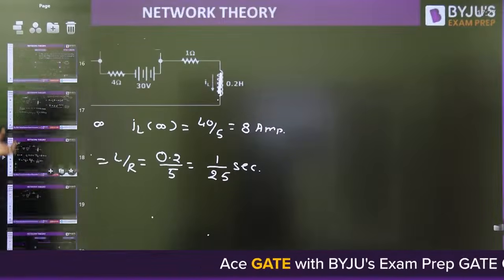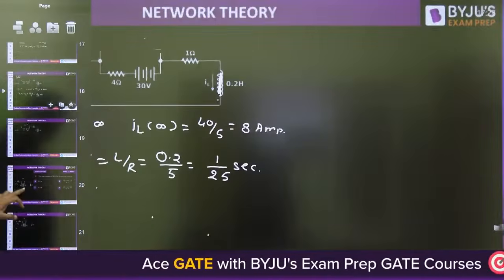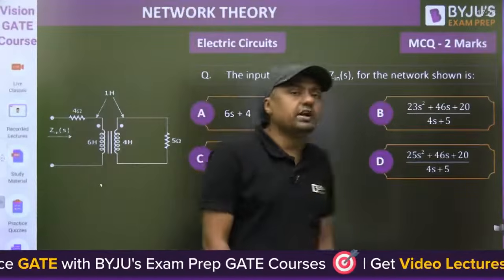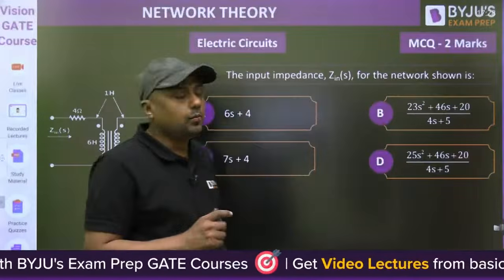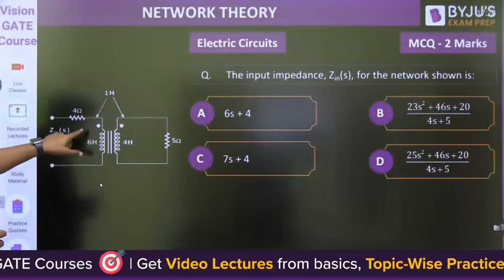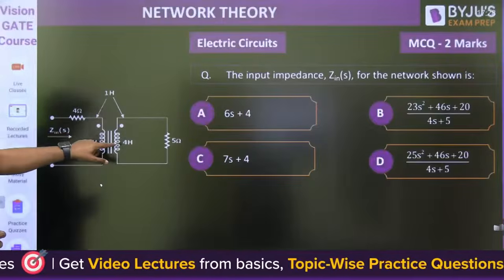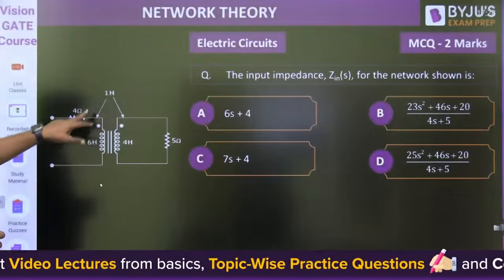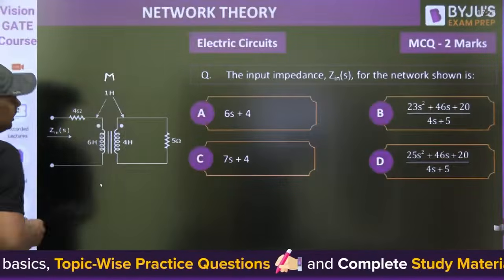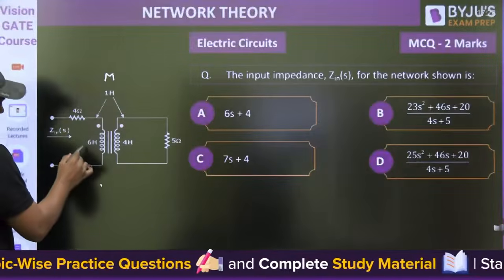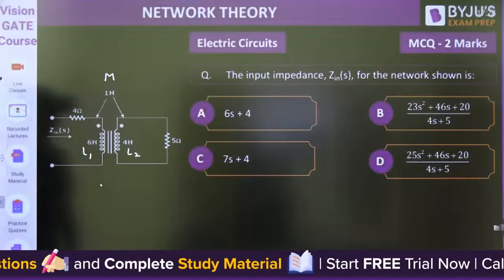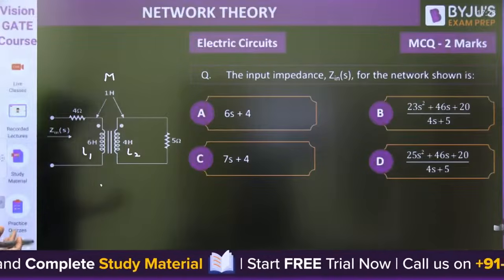Now, next question. The input impedance for the network shown in the figure. The dot convention is given. This is the 4 Henry, this is the 5, this is 6 Henry, and this is the mutual inductance M. This is self inductance L1, this is self inductance L2. You have to find the input impedance for this.